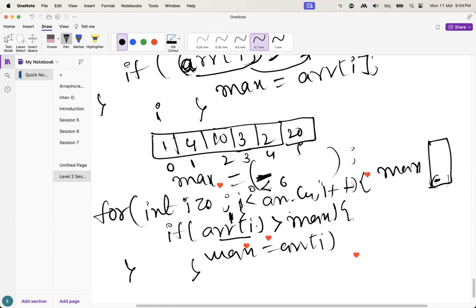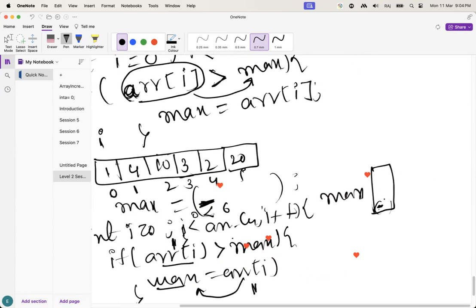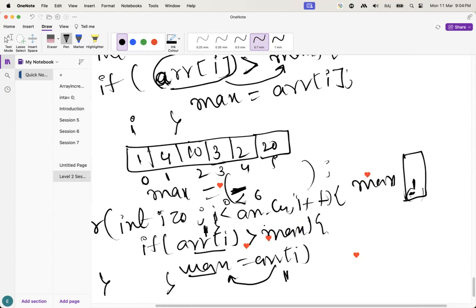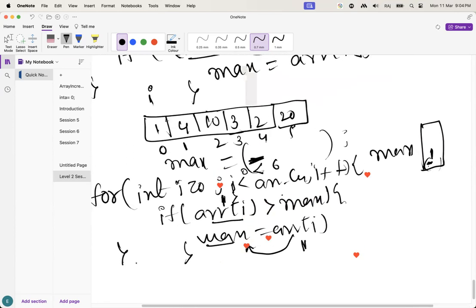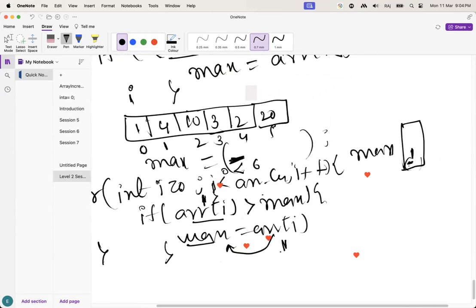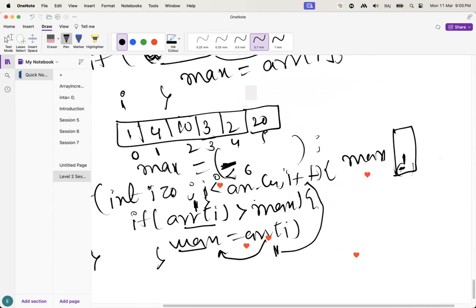So that's why what will happen? The max equals array of i, that means the value 1. So max equals now 1. Guys, understand? Now it comes to the end of the for loop. So again it goes up here and increments the value. Initially the i value here is 0, it is incremented by 1.